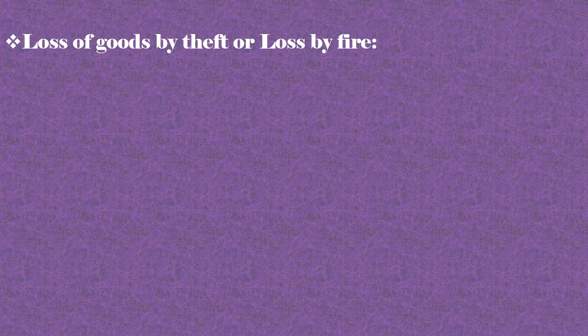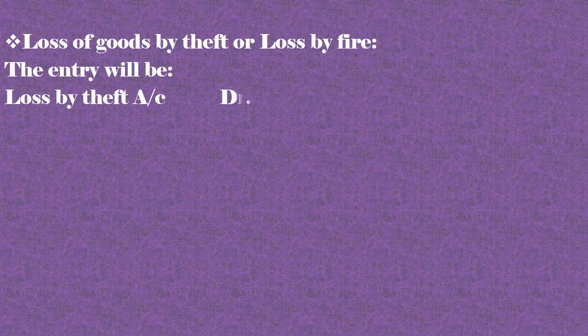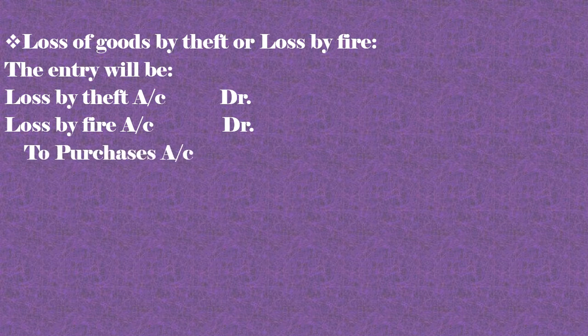Loss of goods by theft or loss by fire. The entry will be loss by theft account debit, loss by fire account debit to purchases account. So here both the loss by theft and loss by fire will be debited, because according to the nominal account it will become our expense. And here the purchases account will be credited, because for that amount the purchases are reduced in the business.